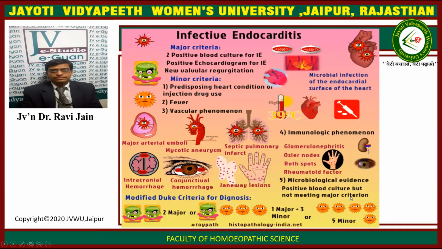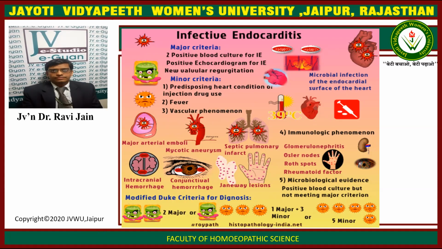Now it is classified by certain major and minor criteria. The major criteria include two positive blood cultures for infective endocarditis, a positive echocardiogram for infective endocarditis, and new valvular regurgitation that was not previously present. The minor criteria consist of predisposing heart conditions or injection drug use, the presence of fever, and vascular phenomena. There is a major arterial emboli with a mycotic aneurysm, septic pulmonary infarct, and intracranial hemorrhages and subconjunctival hemorrhages can be there.